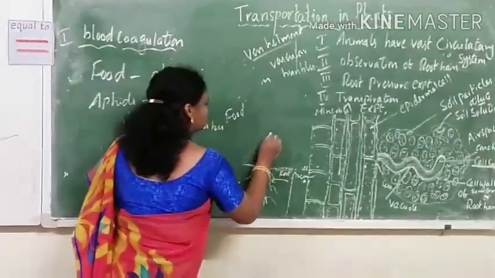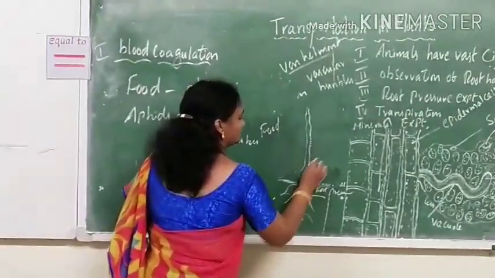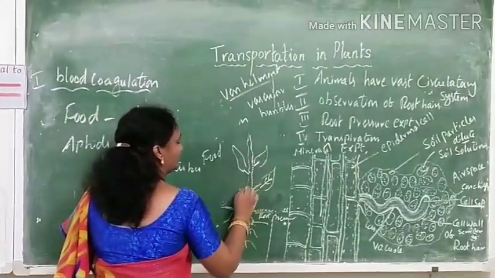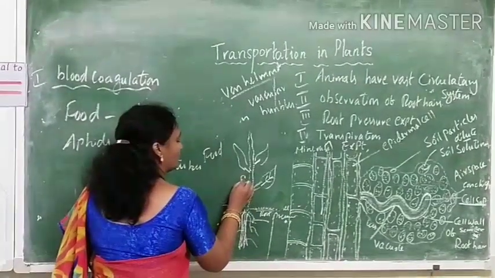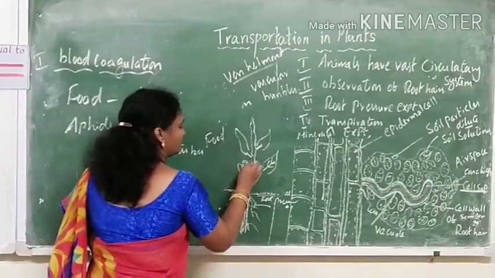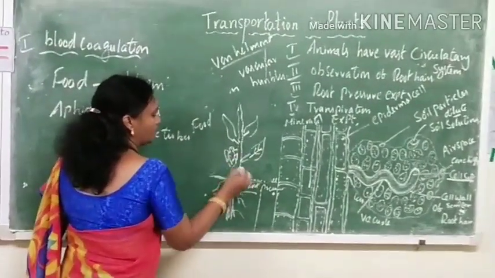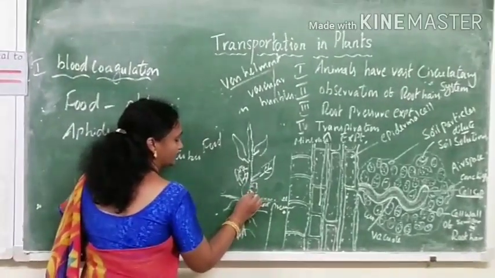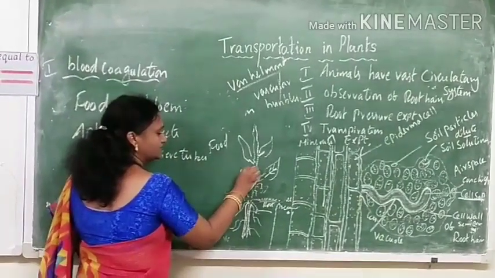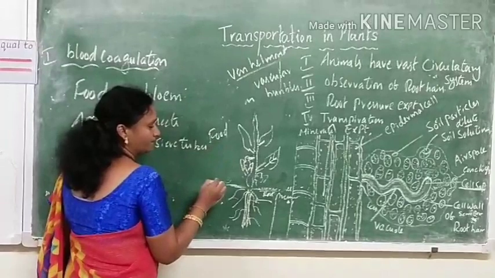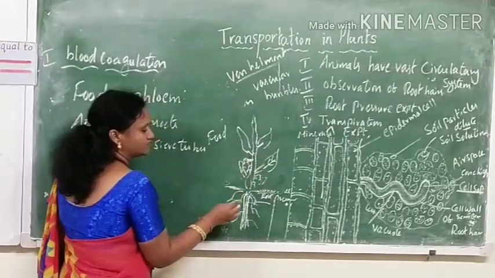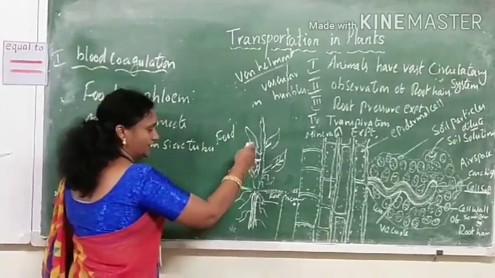Now let us see the structure of the plant clearly. We observe the leaves, and this plant is attacked by small insects called aphids. These aphids will insert a needle-like structure into the stem, and it is taking the food. From where it is taking the food, that is what the biologists or scientists observed. So then they killed the aphids.